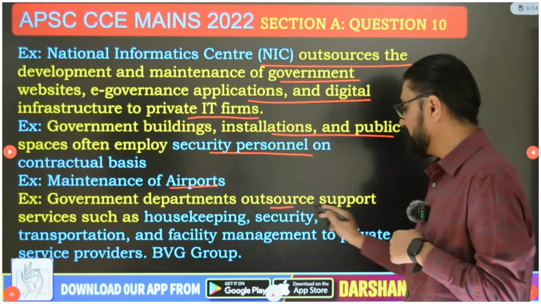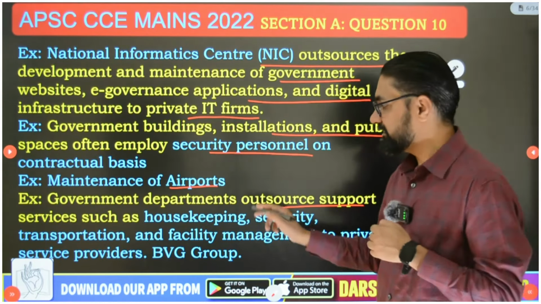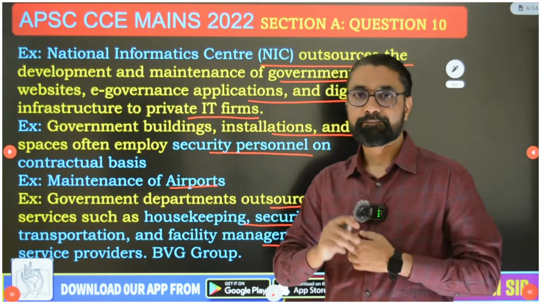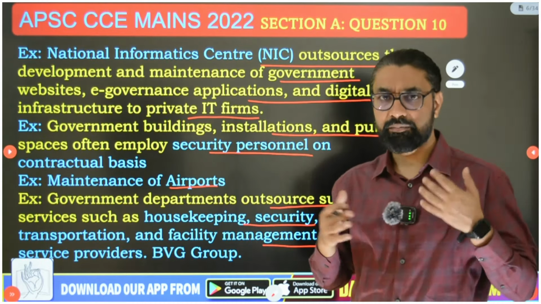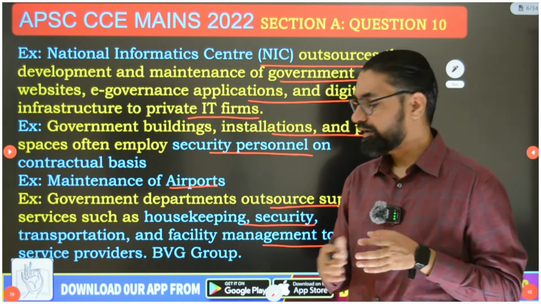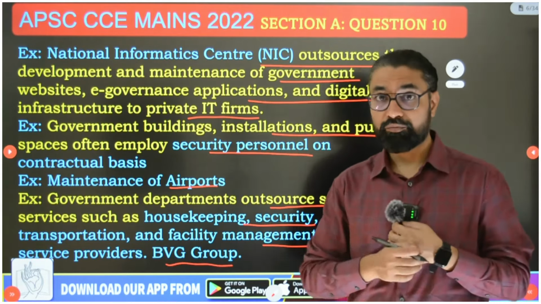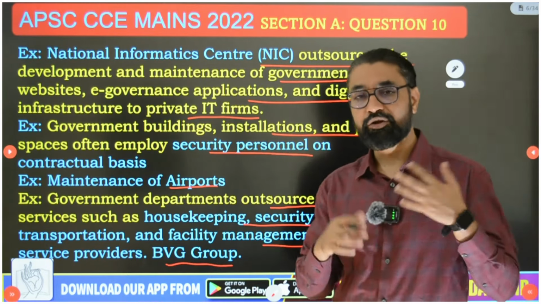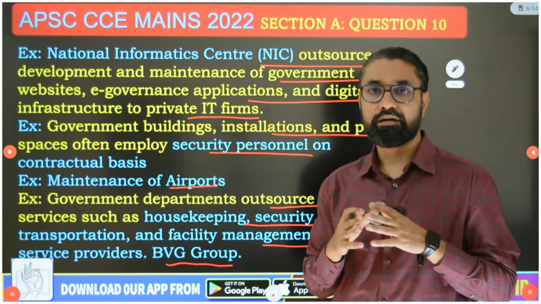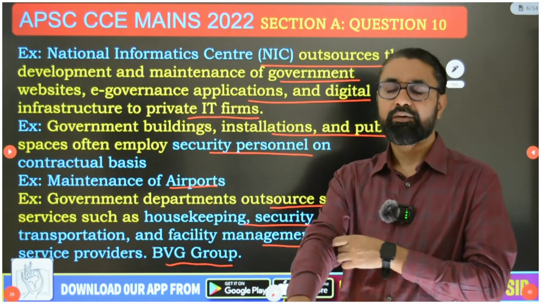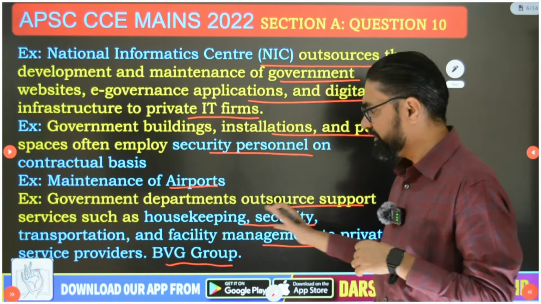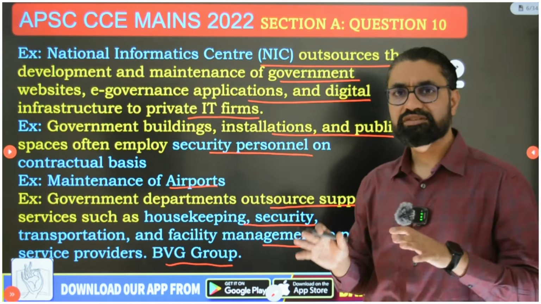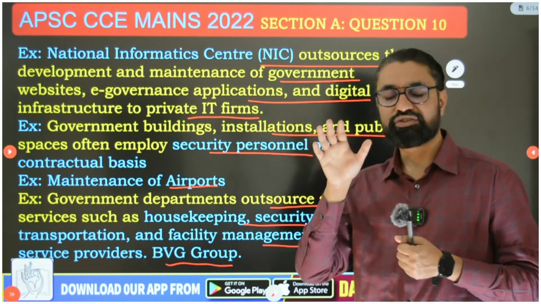Then guys, government departments outsource support services such as housekeeping, security, transportation, facility management to private service providers. For example, running the canteen in Parliament, the cleanliness of Parliament, all these aspects. An example is the BVG Group. It's a very big group. The owner is from Maharashtra, Hanumantrao Gaikwad, and he handles the new Parliament, old Parliament, and most of the government's big projects, the Vidhan Sabha and the like, with all their housekeeping, security management and transportation work. So this is also one way of outsourcing and contracting. So I gave you 6 examples. You can quote any one or two to justify that yes, this is happening.